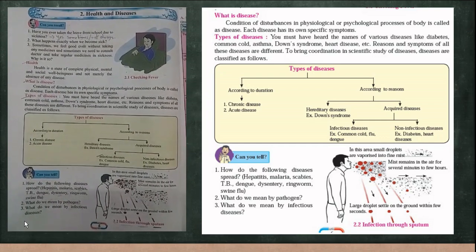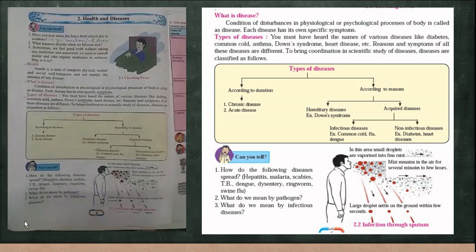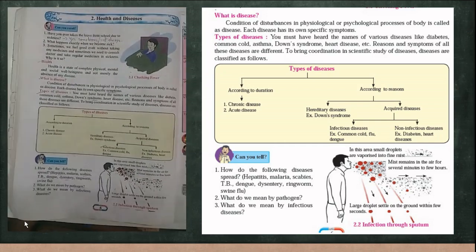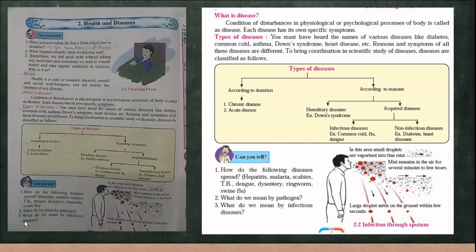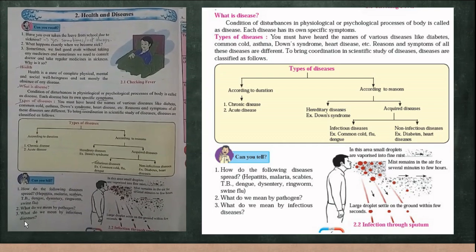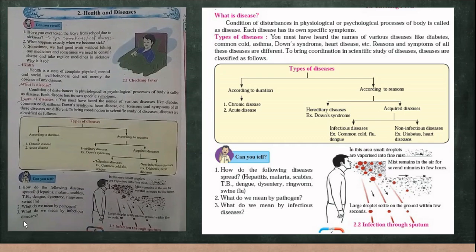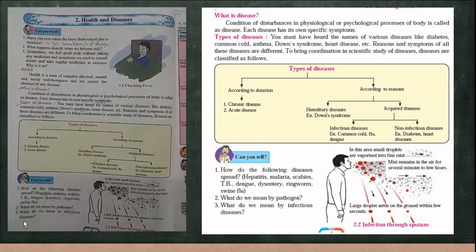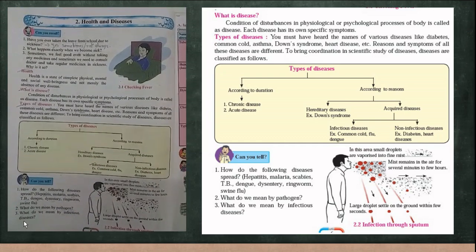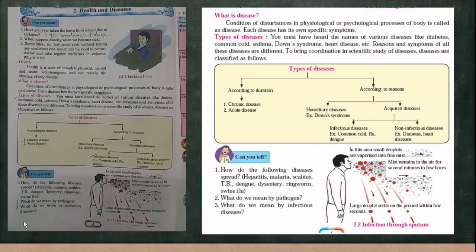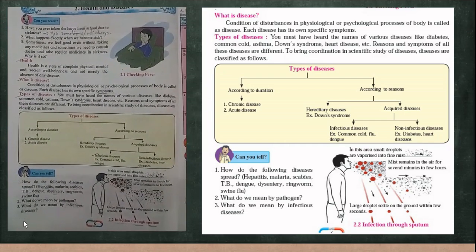Now, according to the reasons, there are hereditary diseases and acquired diseases. Hereditary diseases are the diseases which are carried from generation to generation. For example, you take Down syndrome or genetic disorders like sickle cell anemia. These all are hereditary diseases. Acquired diseases are of two types, that is infectious disease and non-infectious disease.